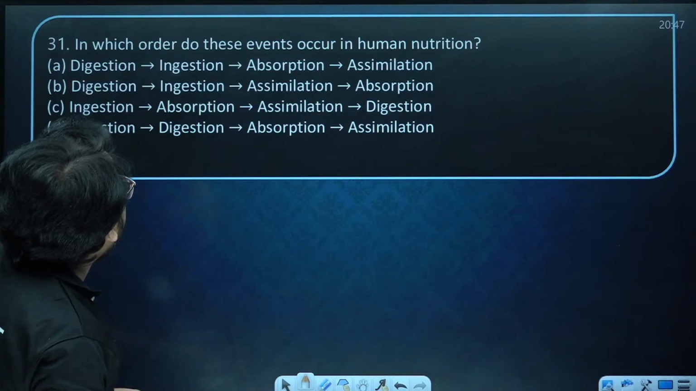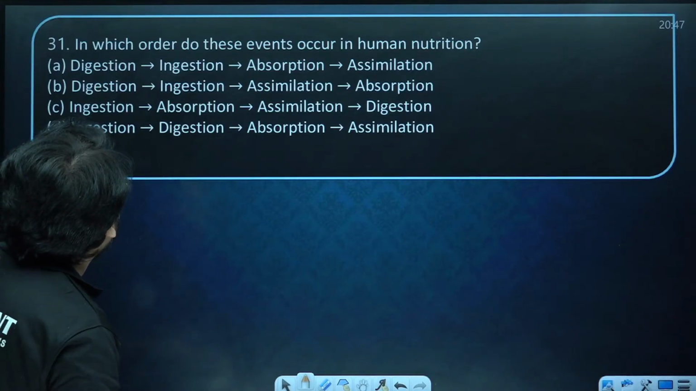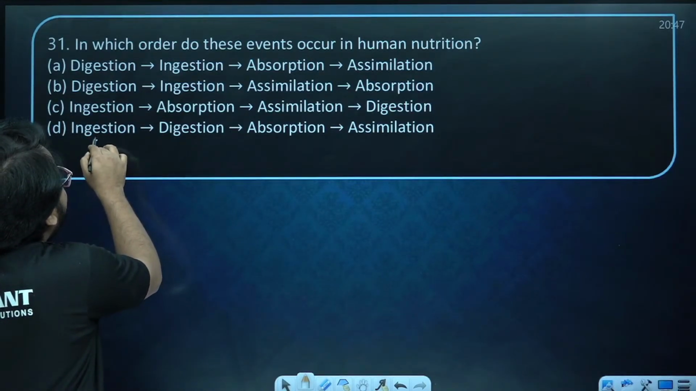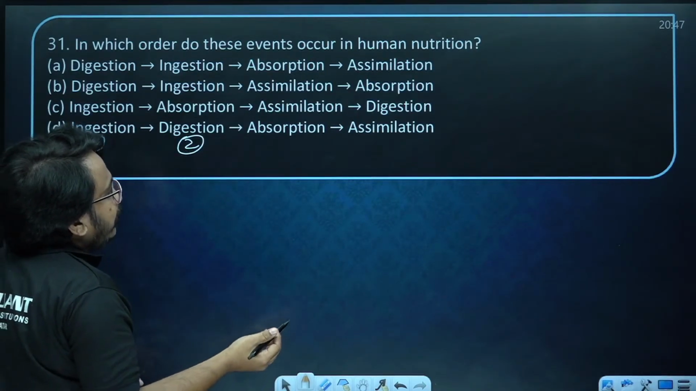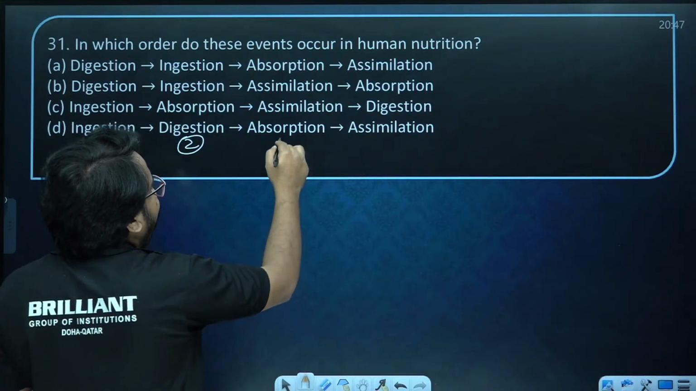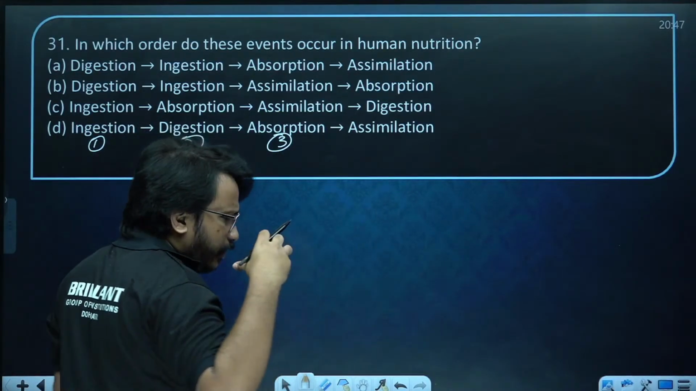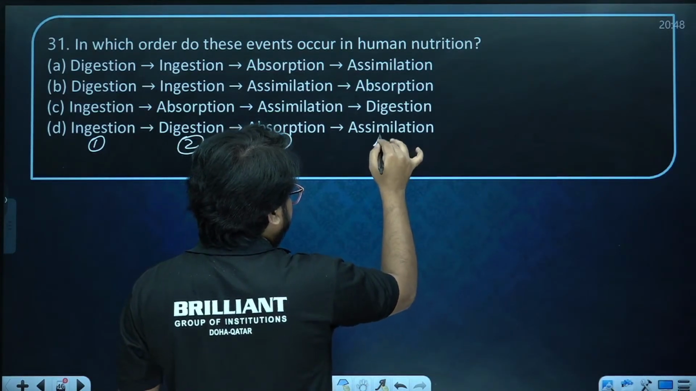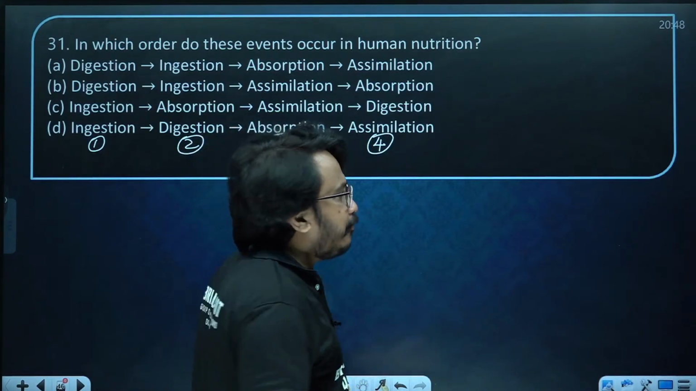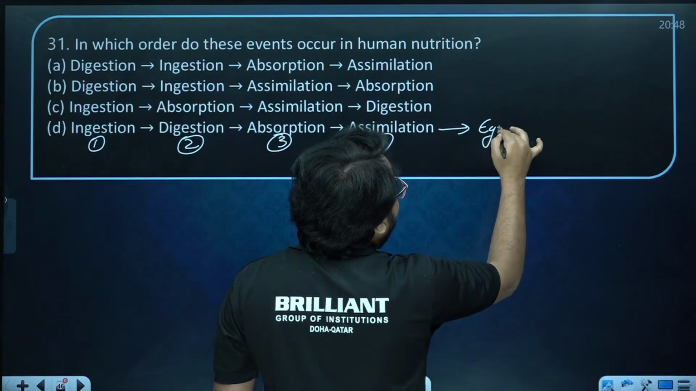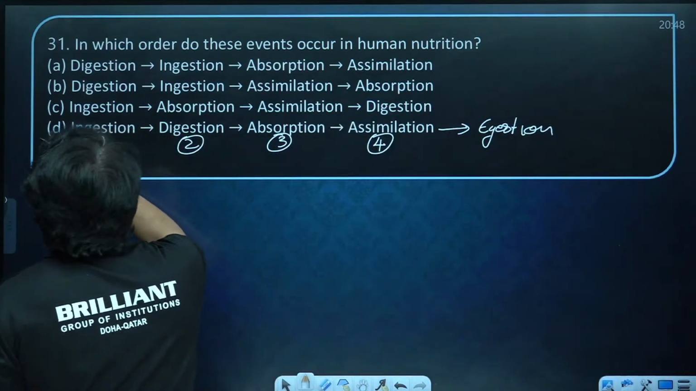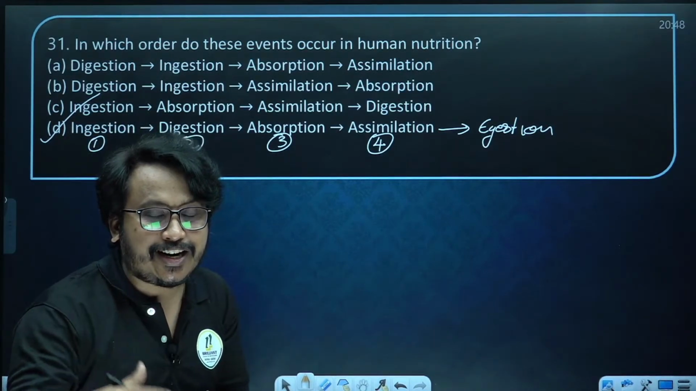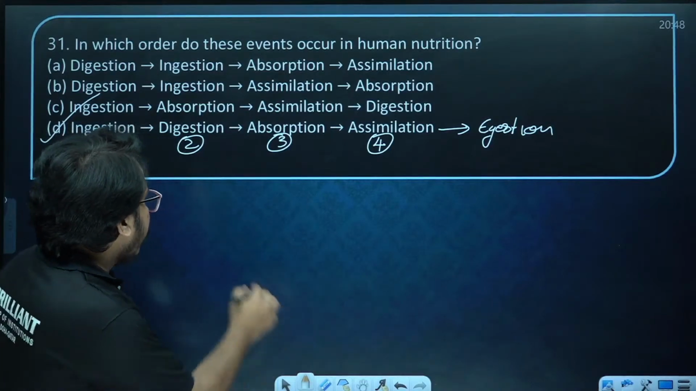Now next one, in which order do these events occur in human nutrition? In human nutrition, first is intake of food, that is called ingestion. Then second is digestion. After digesting the food, it is absorbed in the villi, that is called absorption. Then in the cells it is used for different purposes, the main metabolic activity, that is assimilation, and what is left is given out, that is called egestion. So these are the various steps associated with human nutrition. If you get a question regarding nutrition in amoeba, the same things you should remember.